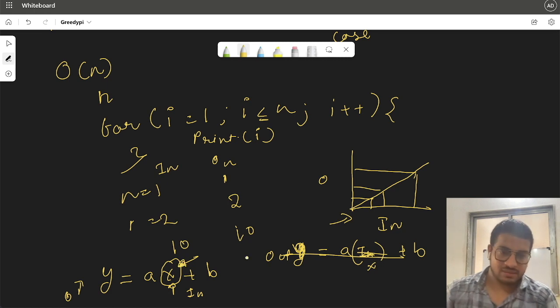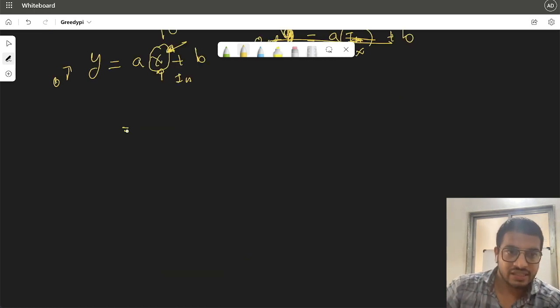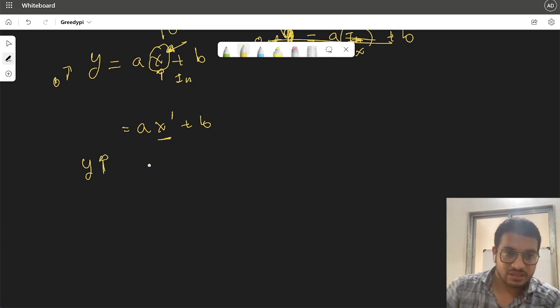If we see here, the degree of x is 1. So y will be growing with respect to x raised to the power 1. So the time complexity would be O of n raised to the power 1.